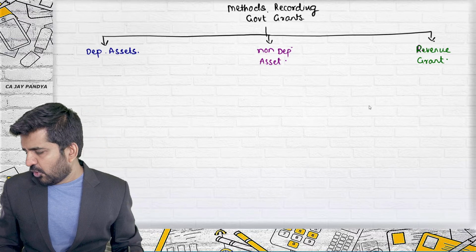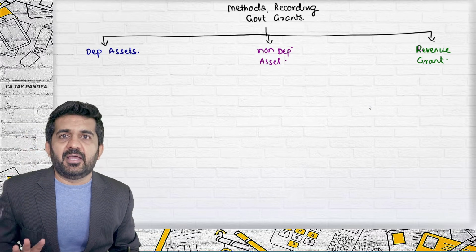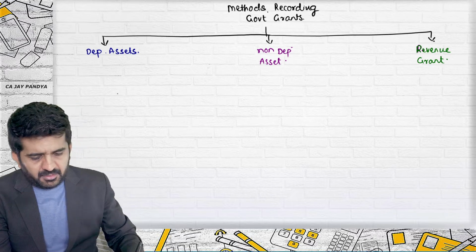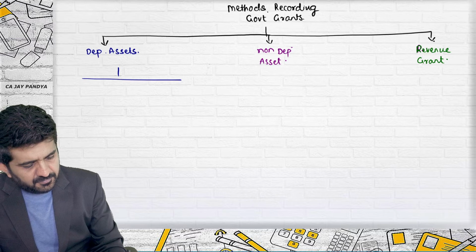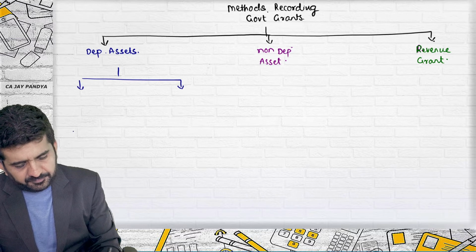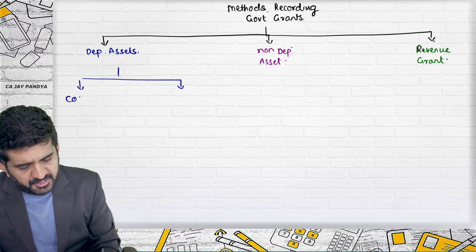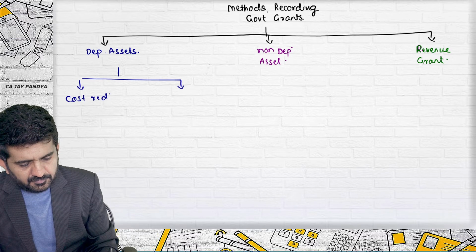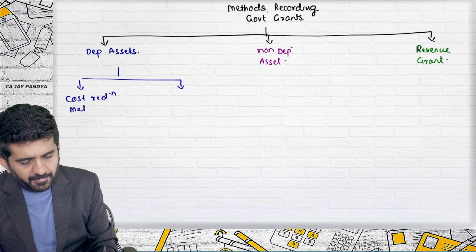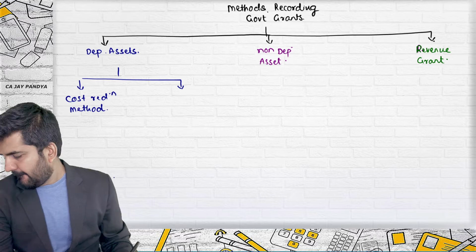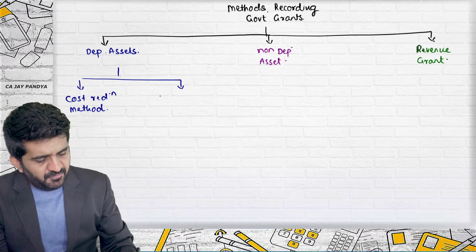So how to record a government grant for a depreciable asset? Two methods. One is the cost reduction method. Another is the income differential approach.